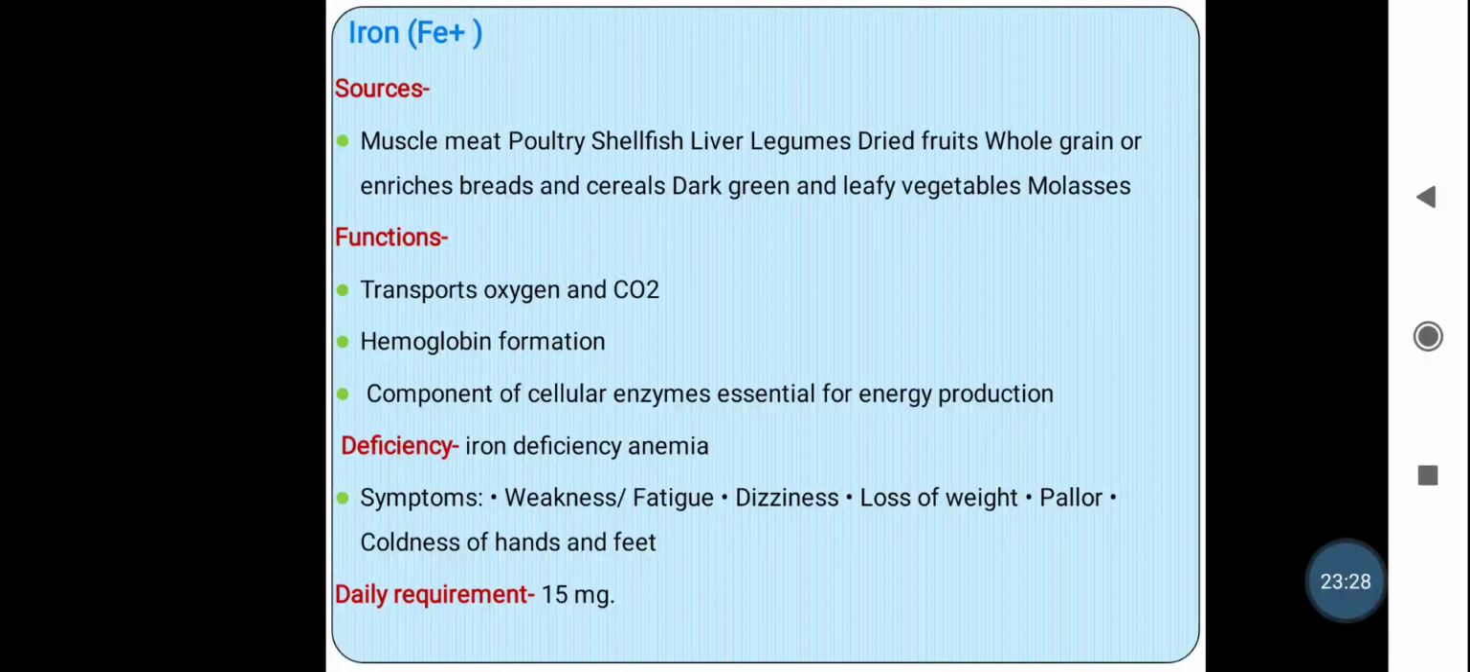So symptoms of anemia are weakness or fatigue, then dizziness or nausea, or there is vertigo, then loss of weight, pallor, that is the skin becomes pale in appearance.